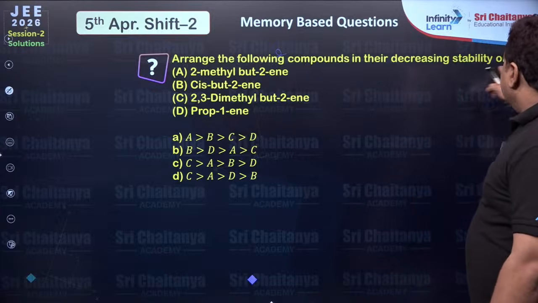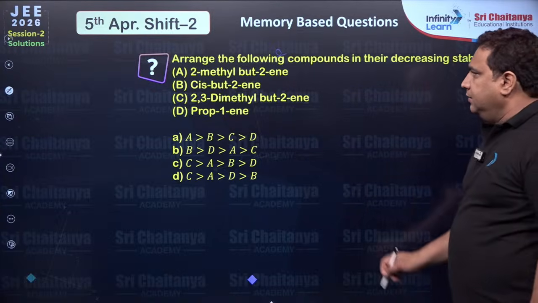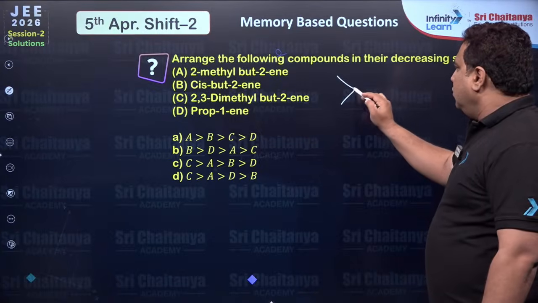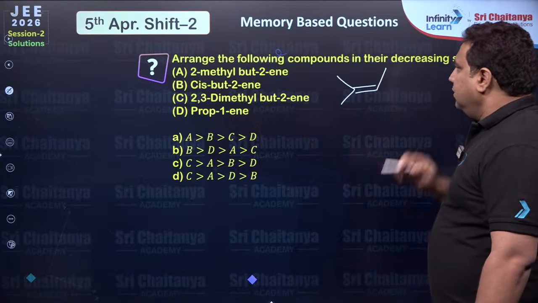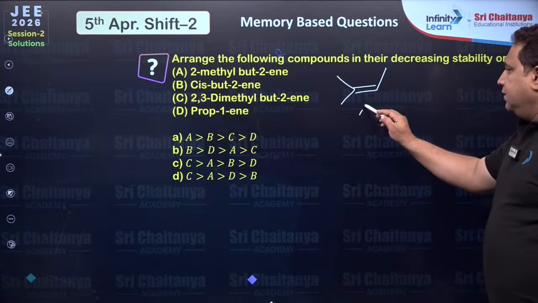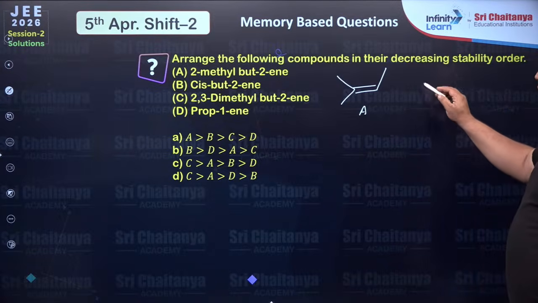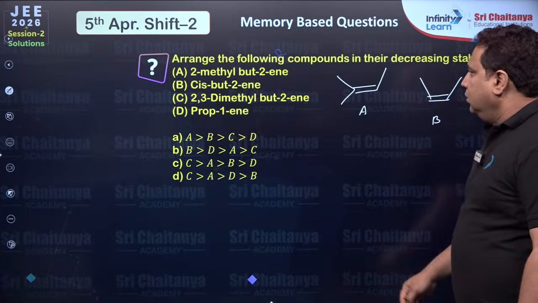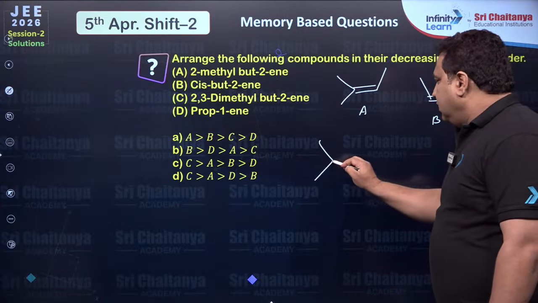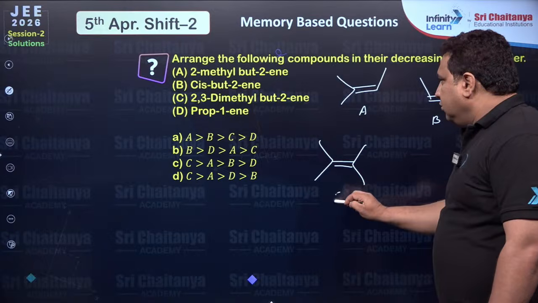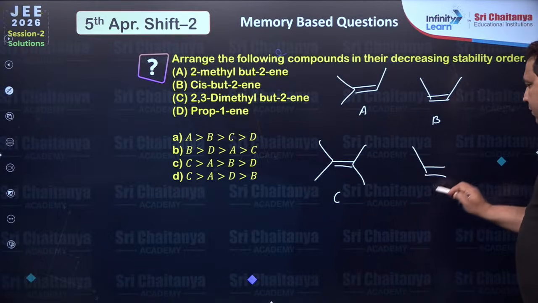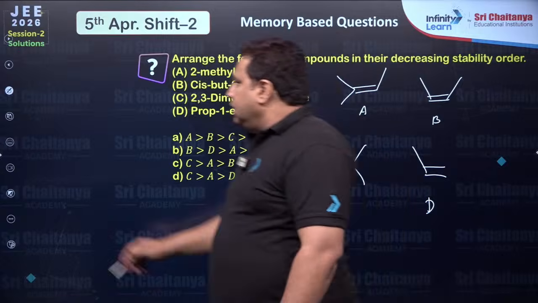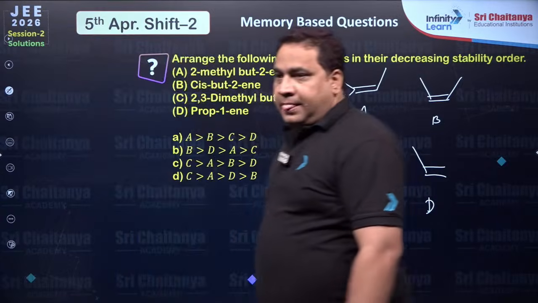Arrange the following compounds in the decreasing stability order. A. So everybody can see 2-methyl butene. Next, cis-butene. Next, 2,3-dimethyl butene. Okay, next is propane. Now everybody can see that we know.